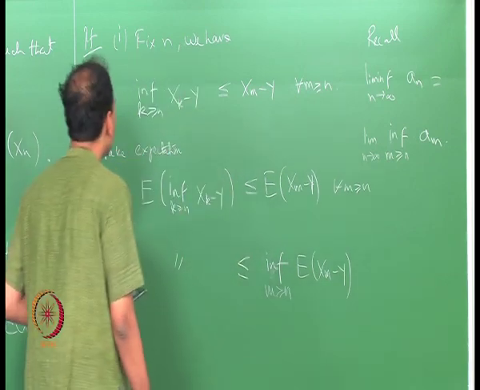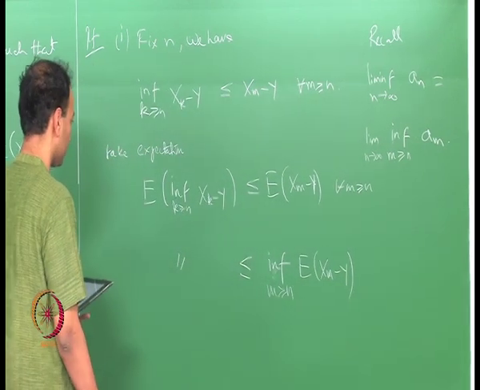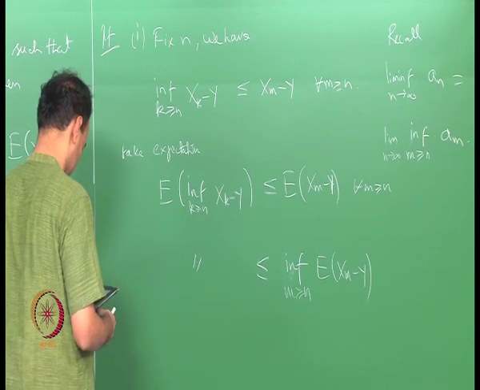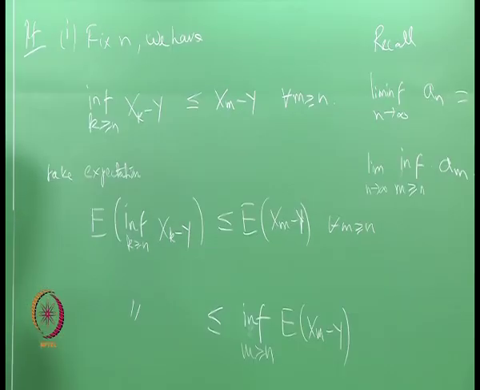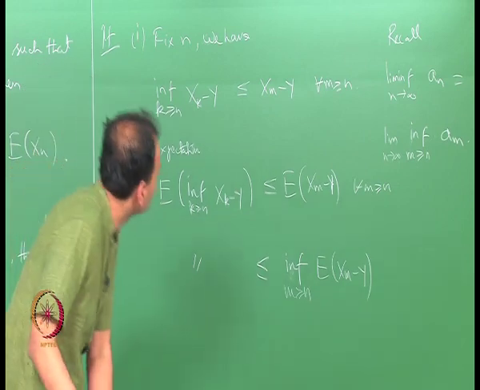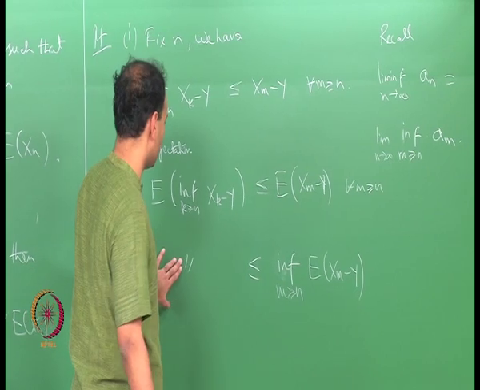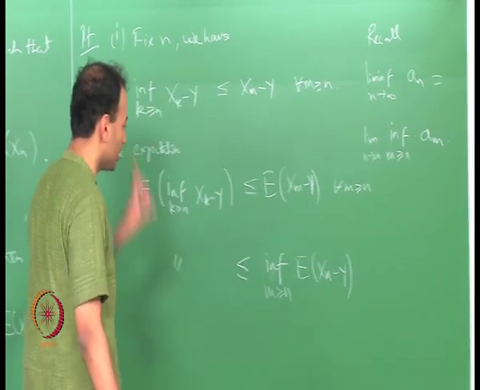Right. So, now I will send n to infinity. I have taken the infimum here, so now I am going to send n to infinity.